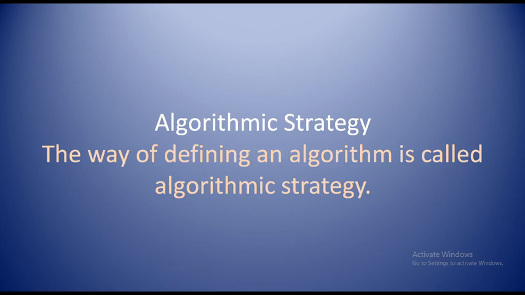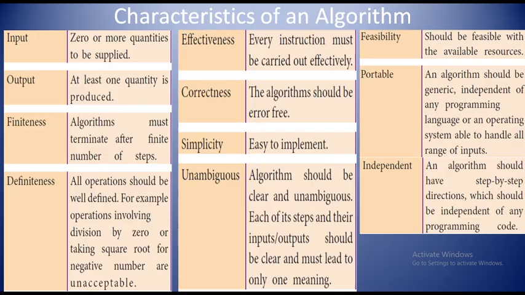And next one is characteristics of an algorithm. An algorithm should satisfy or should have the following characteristics. We will see from here itself. Input: for an algorithm we have to give input. It should be zero or more than zero inputs supplied to the algorithm. And next one is output. After supplying the input, it should give at least one quantity of output.